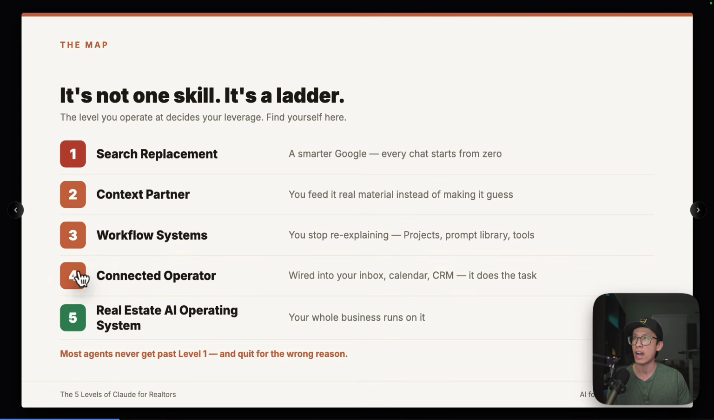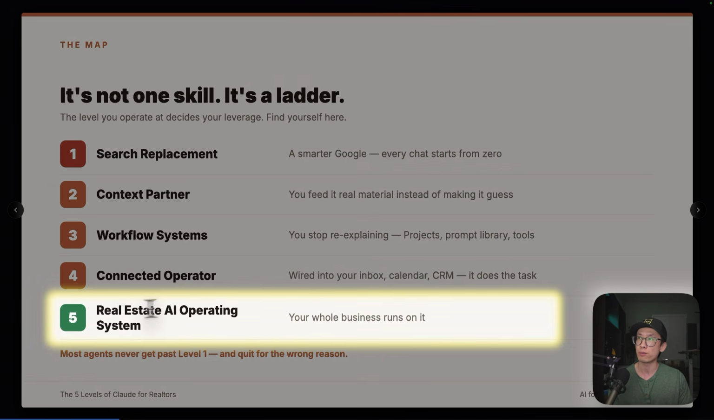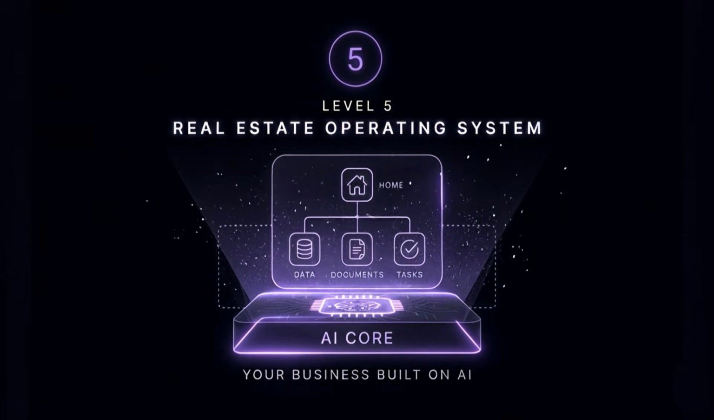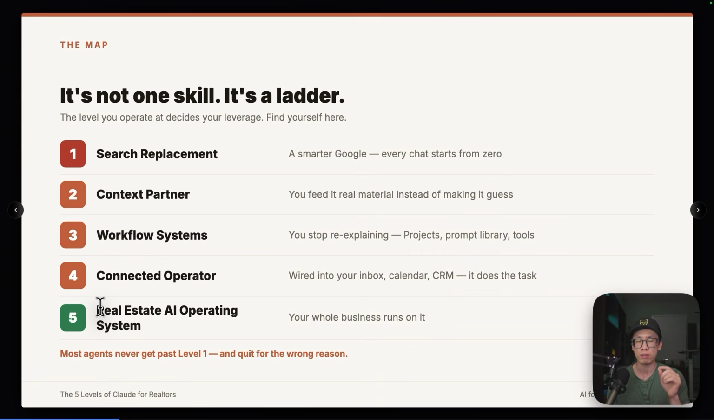And this is where I am currently. I'm at level 4, connected operator. The final level is real estate operating system. You build your entire business on top of that. And I'm going to show you and give you some concrete examples of what that looks like towards the end of the video.